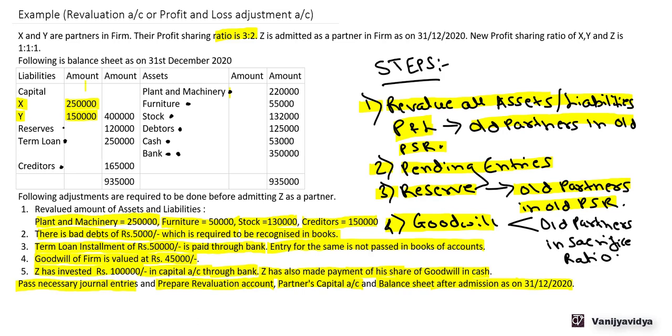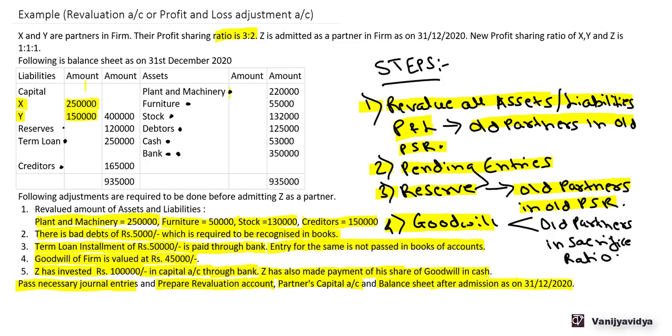So what we will do is we will write all the amounts in the inner column and then we will make the revaluation adjustments for particular assets and liabilities, and also if there are some other pending entries that are passed for some assets and liabilities, we will see that, and then the final amount of assets and liabilities will go to the outer column. Now for capital account, we have already prepared the capital account of all the partners, so we will take the balances directly from that partners capital account for capital.